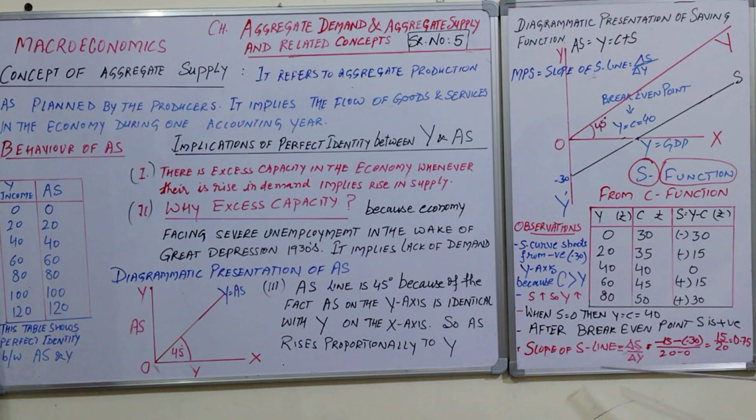Now the slope of the S line, delta S over delta Y. Delta S is the change: second term minus first term, so it became positive 15. Delta Y, second term minus first term, is 20. After cancellation, we got 0.75.